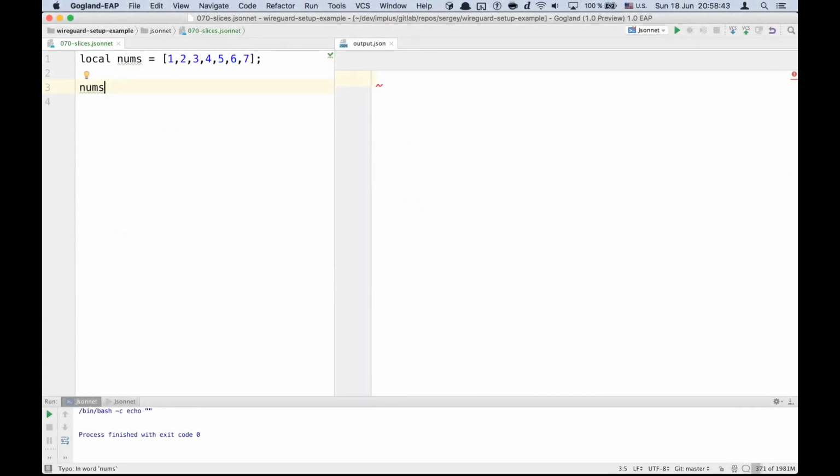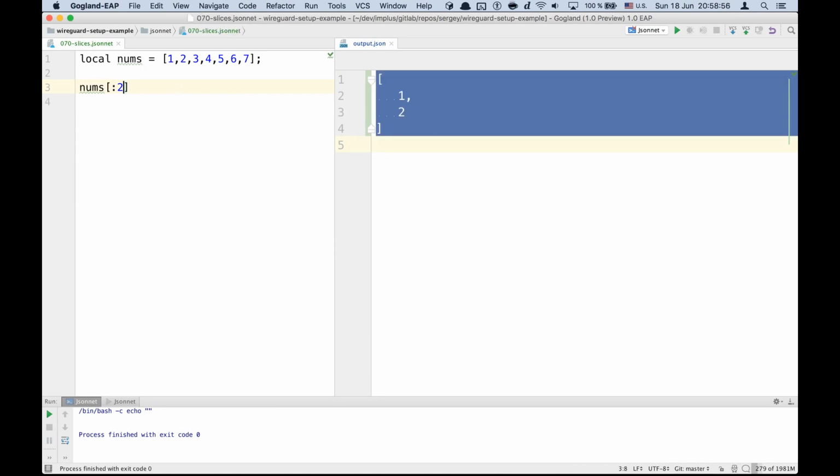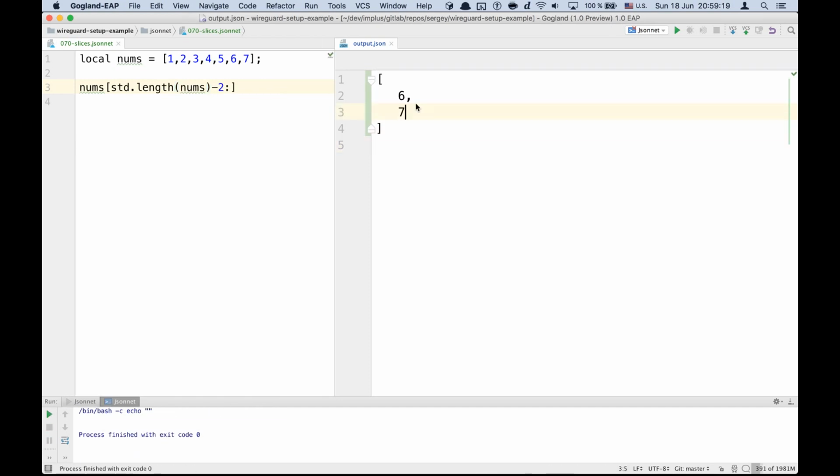If you need to get a subset of array values, you can use slice syntax. So for example, if you need to get the first 2 elements of this array, you can use this code and it outputs just 2 elements. Python also supports negative indices, so in Python you can also write this to get the last 2 elements. So in Python it outputs 6 and 7, but Jsonnet does not support it, so you need to use the standard library length function to get the length of the array. And now we get the last 2 elements.